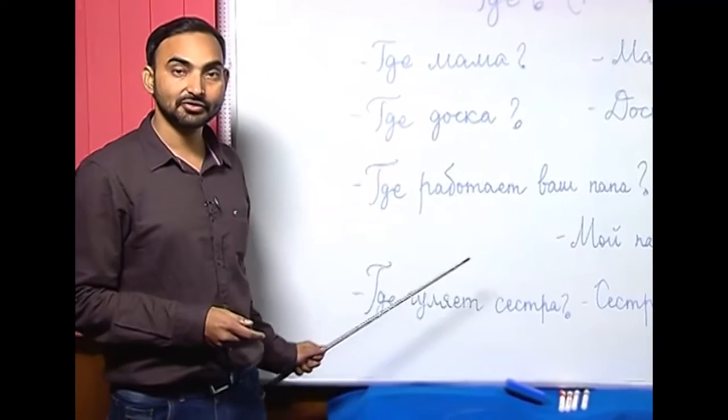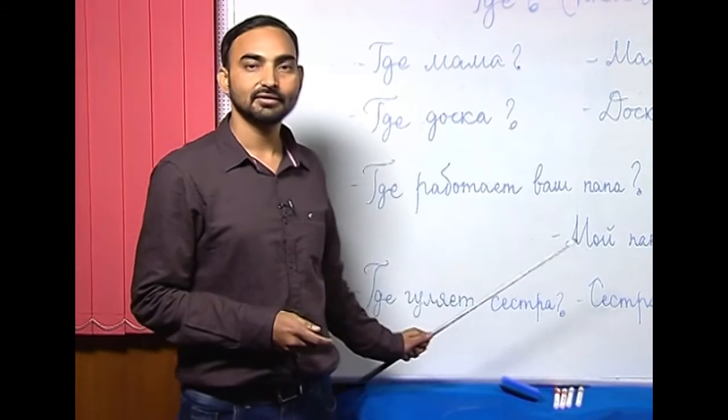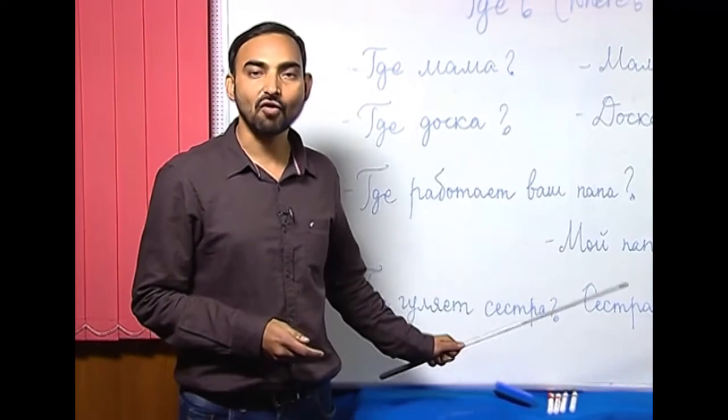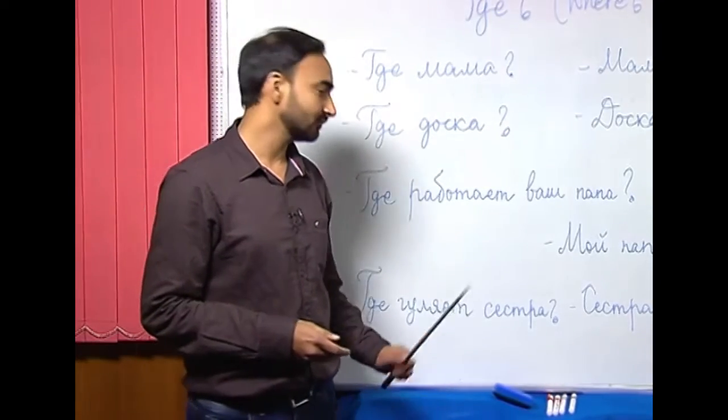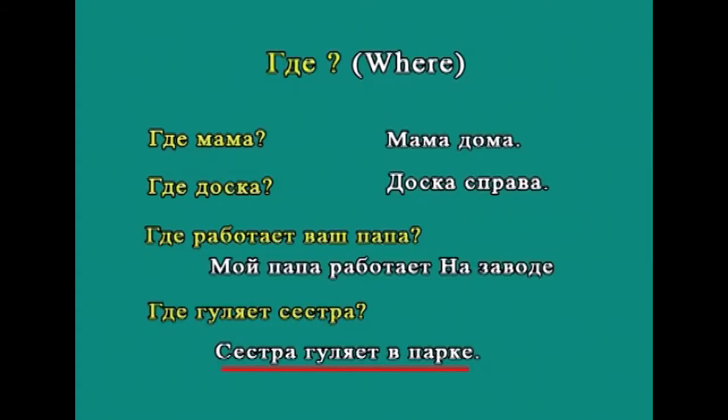The next interrogative sentence I have written is где гуляет сестра? Где гуляет сестра? Where does sister take a walk, or where does sister walk? And the answer is сестра гуляет в парке. Сестра гуляет в парке. Sister is walking, or sister takes a walk in the park. В парке.